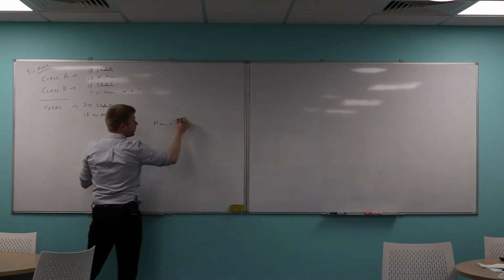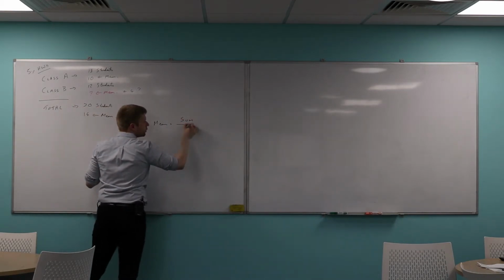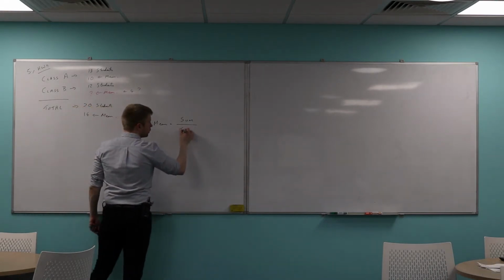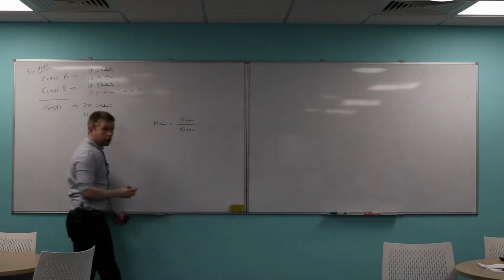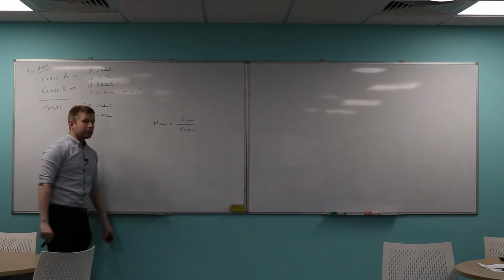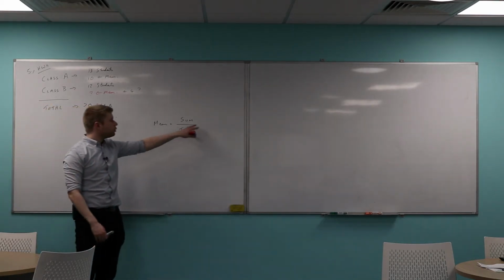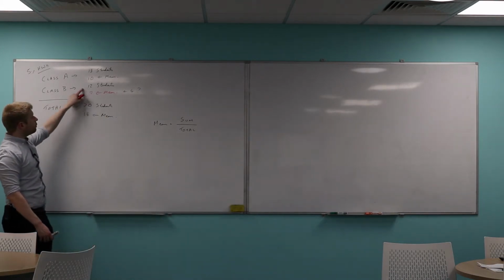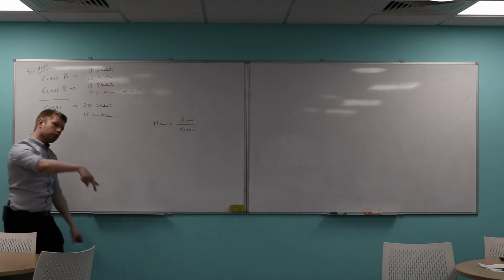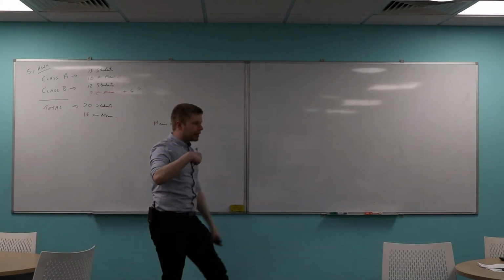Yeah, add them all together. So I'm going to call that sum divided by the number of students that you've got. So I'm just going to call that total. Is that okay? Yeah, that's how you work out the mean. Now, the thing is, it's because you've got that divide going on. Equally, if I had a multiplication going on, it wouldn't just be as simple as subtracting these two numbers from each other.